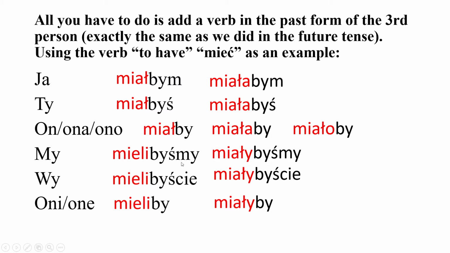Mielibyśmy, miałybyśmy, mielibyście, miałybyście, mieliby, miałyby. So this is the same, but because it's in the plural, you use the third person plural in the past and add it, whether it's feminine or masculine.